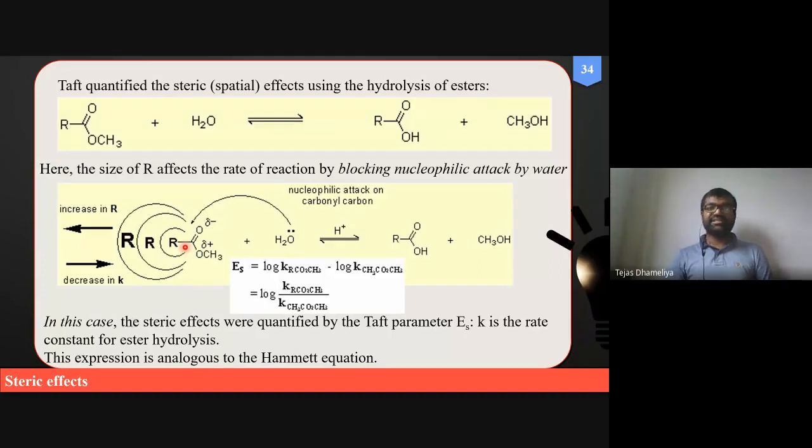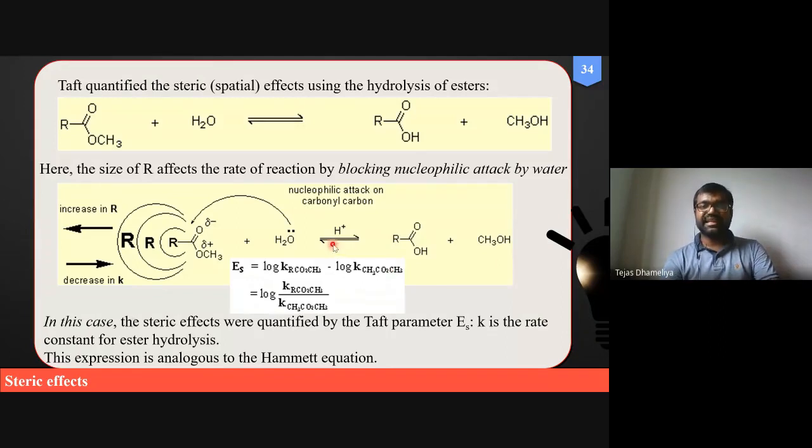So the message we want to share is that the rate of hydrolysis is dependent on this, and inferior rates are observed when R is bulky. The perfect example to demonstrate this bulkiness of R is tertiary butyl, a single carbon connected with three methyl groups.